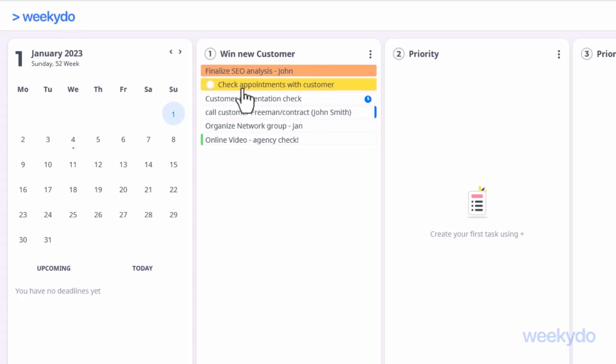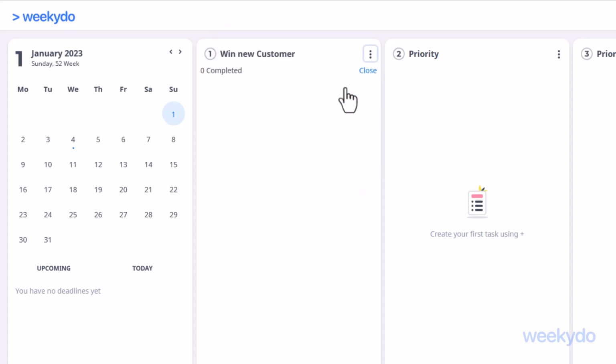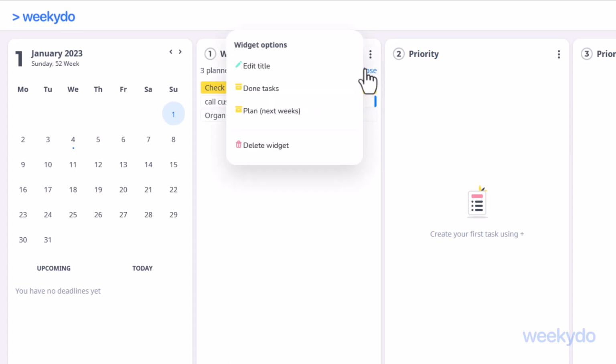You have now collected the most important tasks for your first priority. Under the menu item Options, at the top right, you can see all the information at a glance. In this menu item, you will find completed tasks under Completed Tasks and the tasks for the upcoming weeks in Plan Next Weeks. By the way, you can also delete the entire widget here.